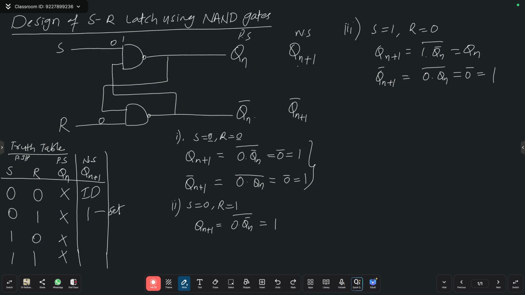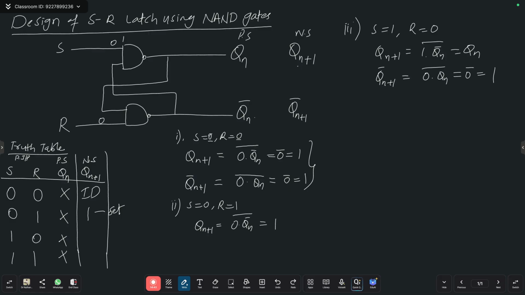This is 0. Now something we are missing. Just check it. Here S equal to 1, R equal to 0.